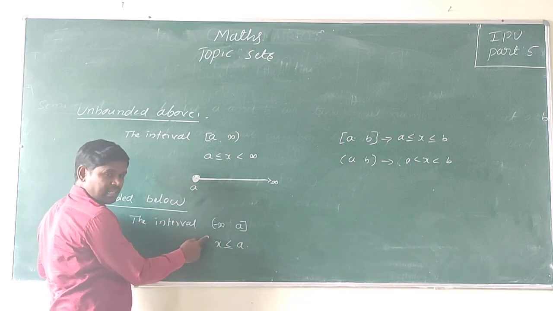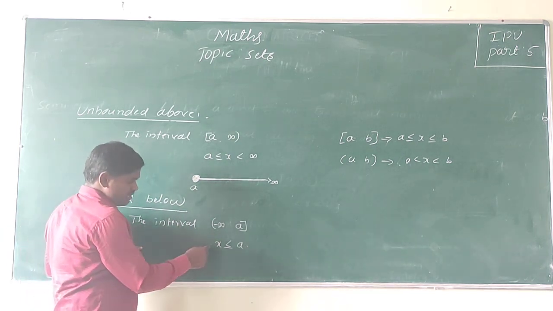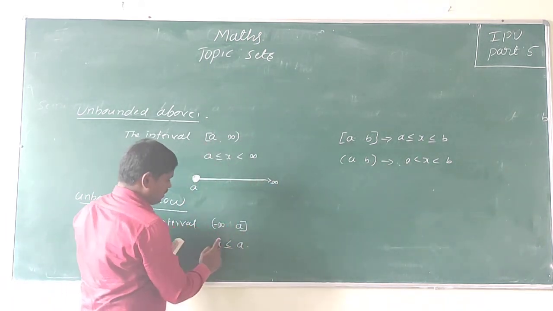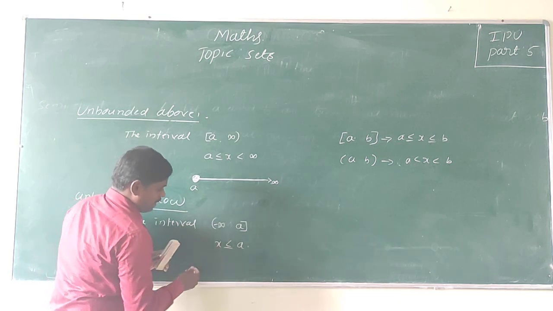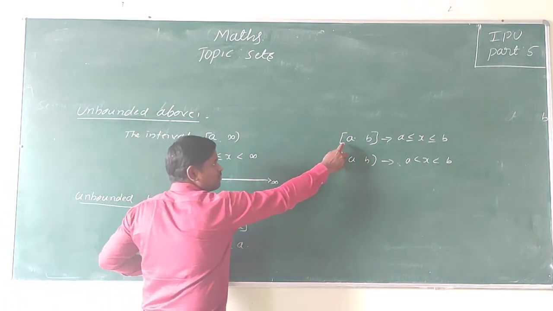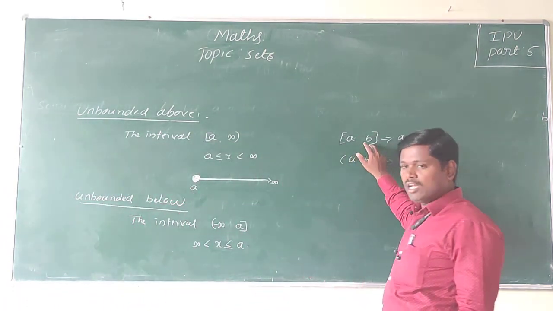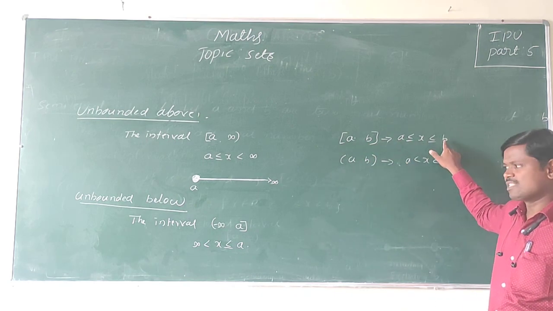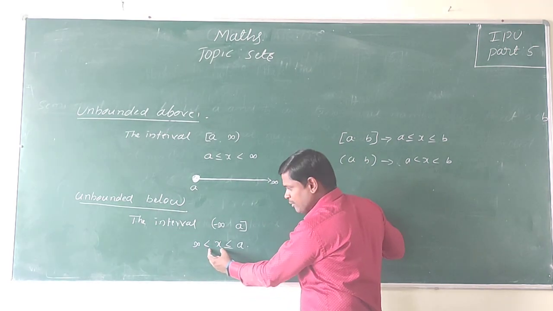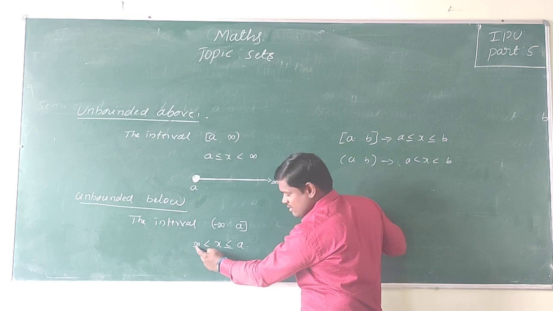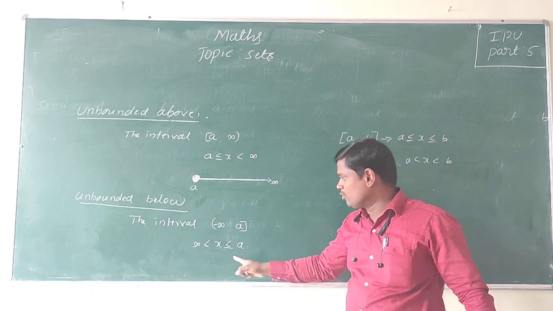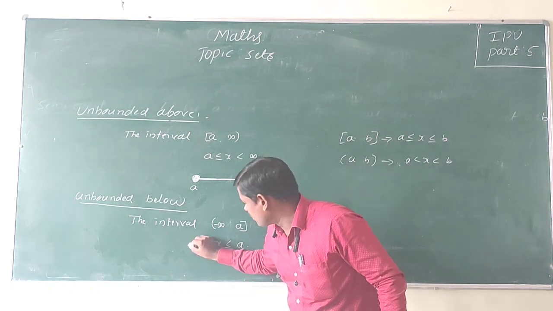So similarly, this type of format may be confusing to you, so therefore I am taking it like this only. That is x less than or equal to A, so x less than infinity. Okay. So like this only, the closed interval [A, B) is A less than or equal to x less than B. Similarly, unbounded below is the set of all real numbers. Infinity is not a number, so therefore the value of x is less than or equal to A, down to minus infinity.